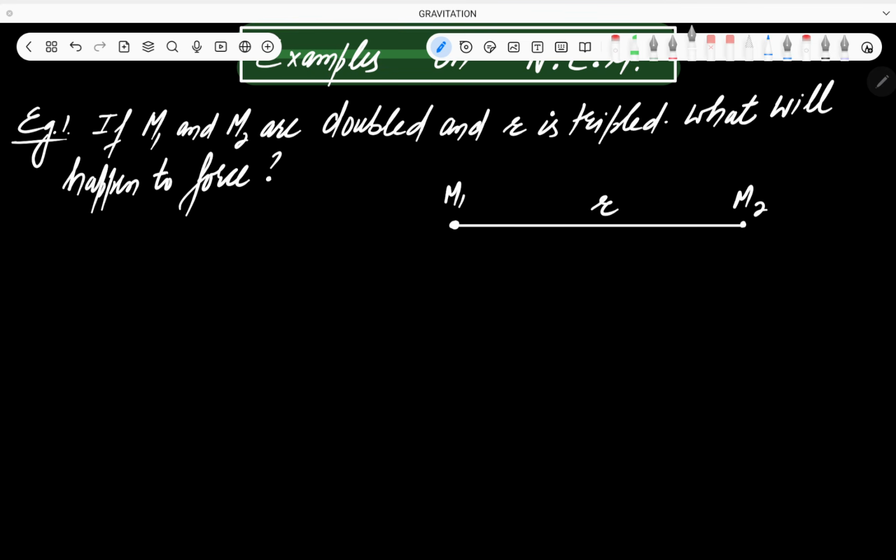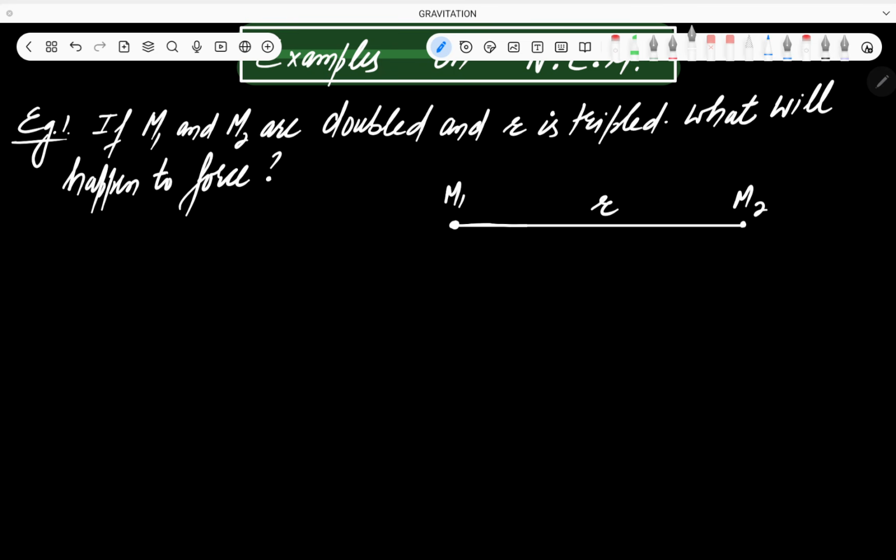Now the question is that m1 and m2 are doubled, and the separation between them is increased 3 times. What will happen to the force? Will the gravitational force between them increase or decrease? If it increases or decreases, how many times? That is the question.